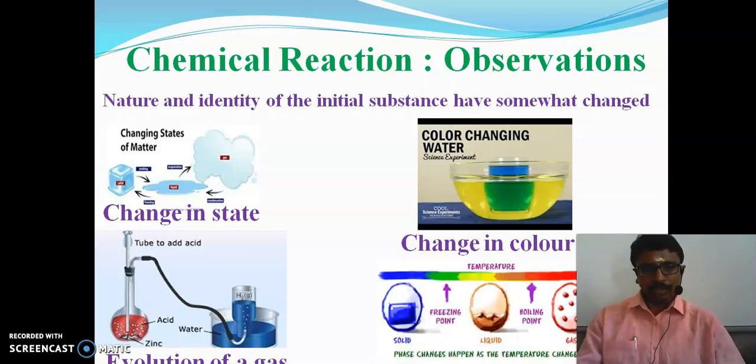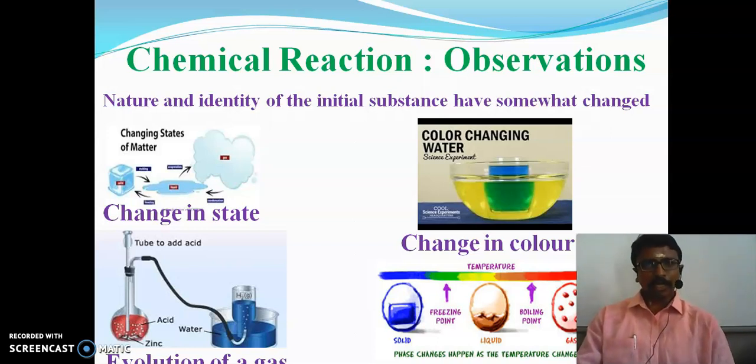And next, we can observe the change in temperature. The temperature will be changed during chemical reactions. So what are the observations? Change in state, change in color, evolution of gases, and change in temperature. These are all the observations we can see during chemical reactions.